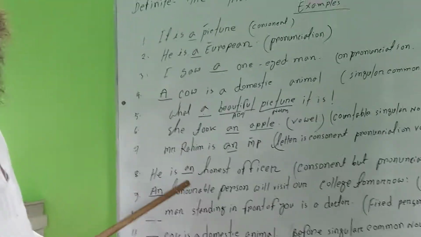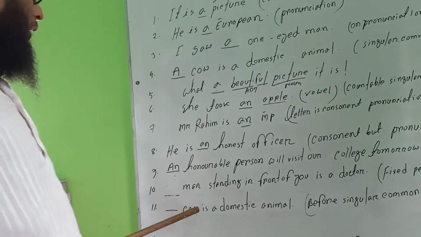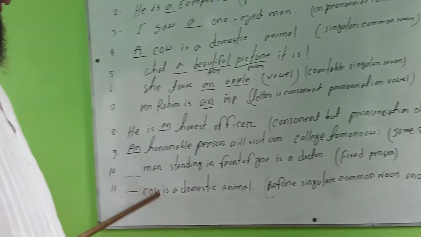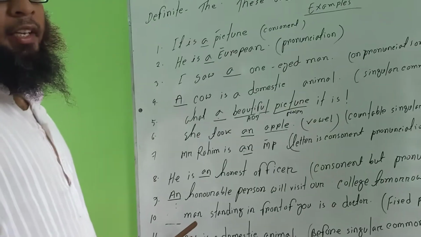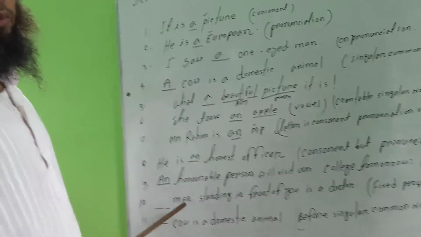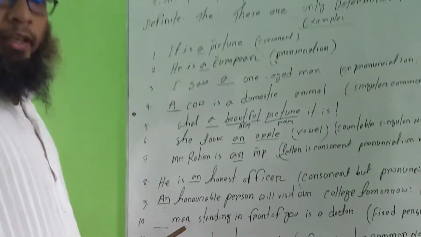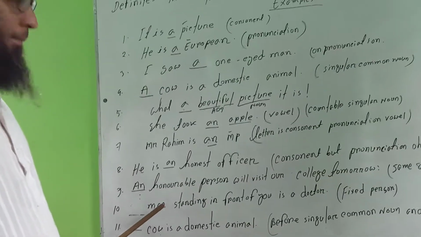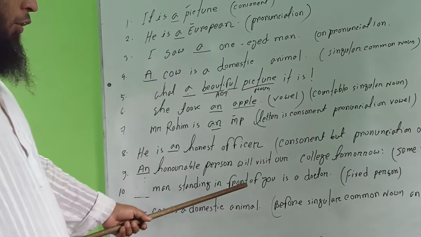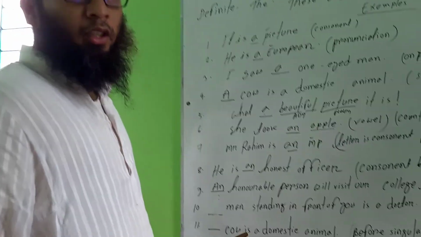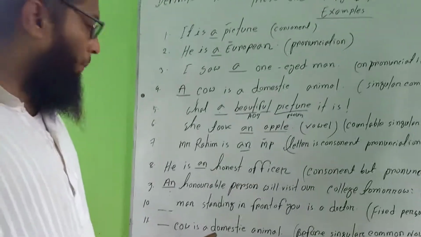Same as number 8. Okay, number 10. The man standing in front of you is a doctor. These are fixed persons or things, meaning for this reason we seat "the" here. নির্দিষ্ট কোনো ব্যক্তি বা বস্তুকে বোঝালে তা বসে. A fixed person or thing, নির্দিষ্ট ব্যক্তি বা বস্তুকে বোঝালে তা হবে.